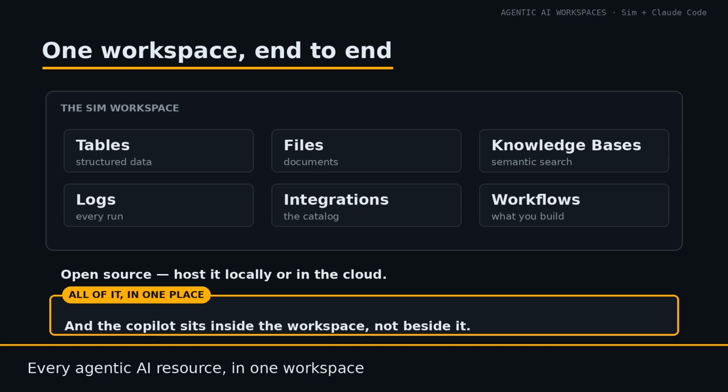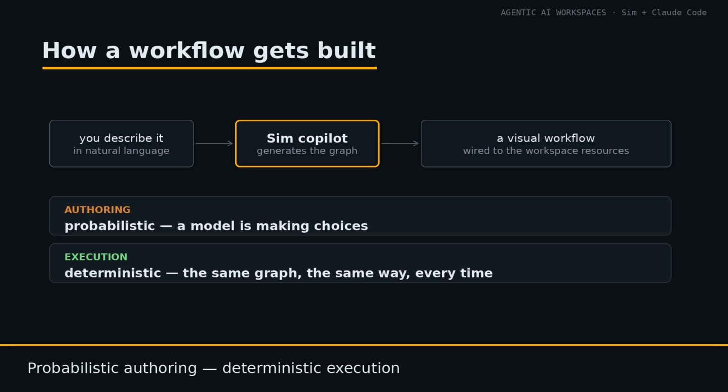Two things matter before any of the rest. It is an open source project, so a Sim workspace can be hosted locally or in the cloud, whichever you need. And the copilot sits inside the workspace, not beside it, which changes how you build. You don't drag every block into place by hand. You describe what you want, and the Sim copilot generates the visual workflow wired to the resources already in the workspace. So the authoring is probabilistic.